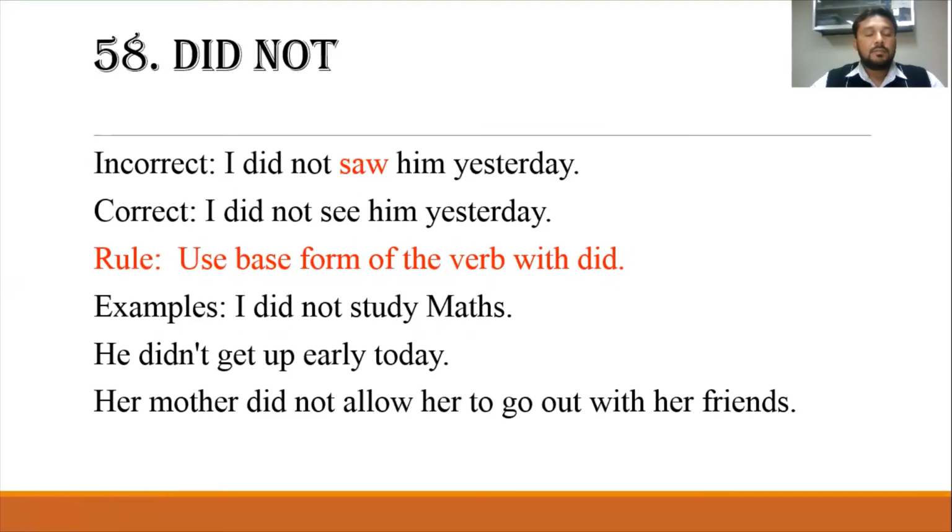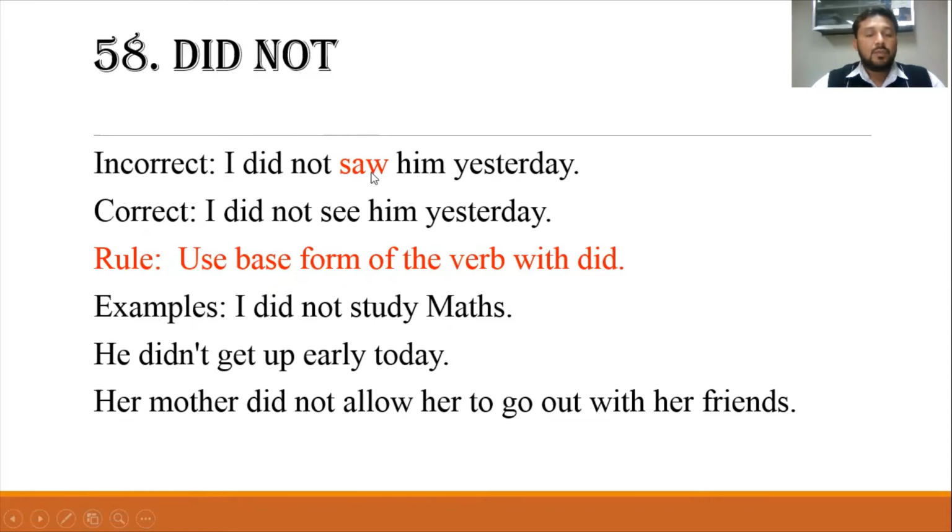Did not. Most of the time, students make mistakes whenever they use the past simple tense in negative sentences, and whenever they use the negative form of the sentence, they always use the second form even after using did not. Like, I did not saw him yesterday.